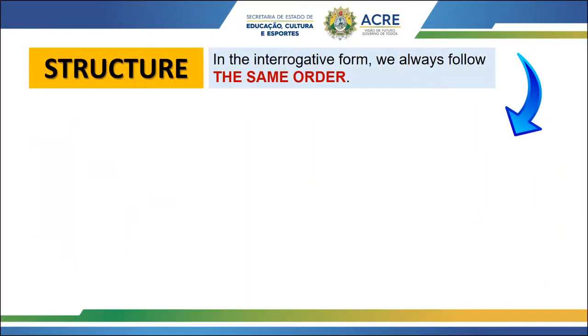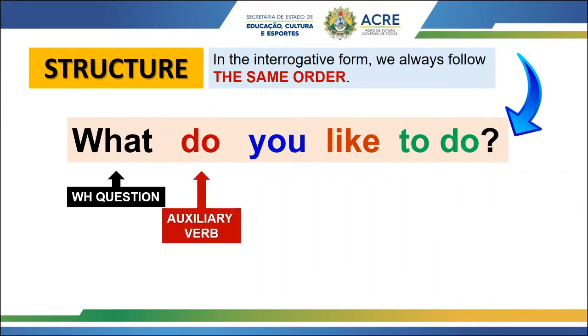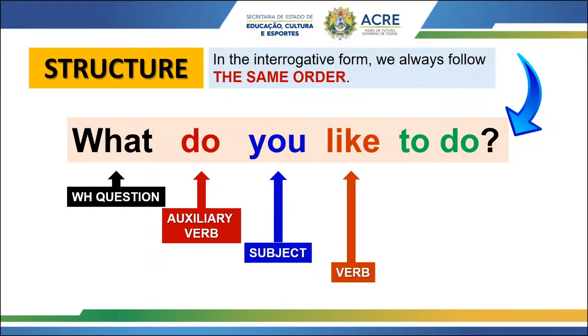Now, we're going to talk about the structure. In the interrogative form, we always follow the same order. It's identical. Look, we have this question here. What do you like to do? Let's observe the structure. First element, WH question. Second, auxiliary verb, so it can be do or does, okay? Subject, here we have you. Like, we have the like. So it's a verb, and we have the complement. So the complement may be different from question to question, okay?